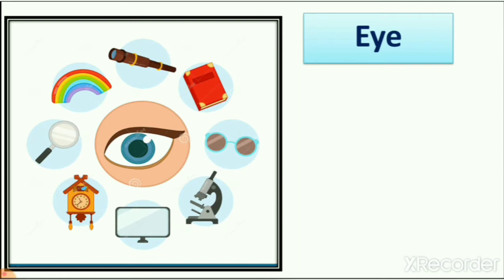So all these things we can see with the help of our eyes. We can identify which program is on TV with the help of our eyes. So it means eyes also help us to feel the world around us, right?